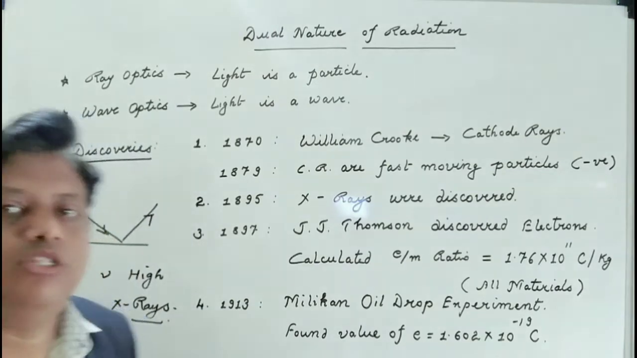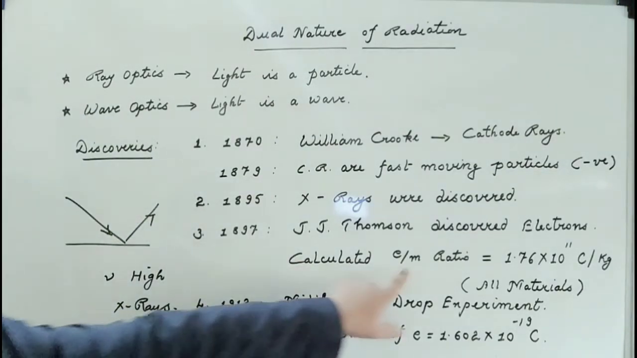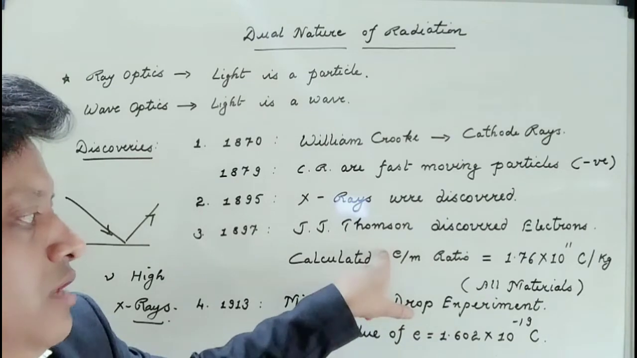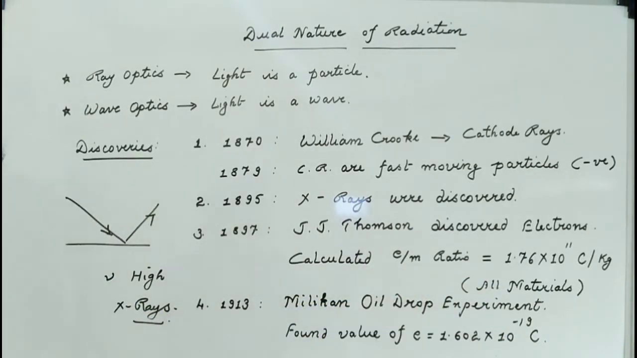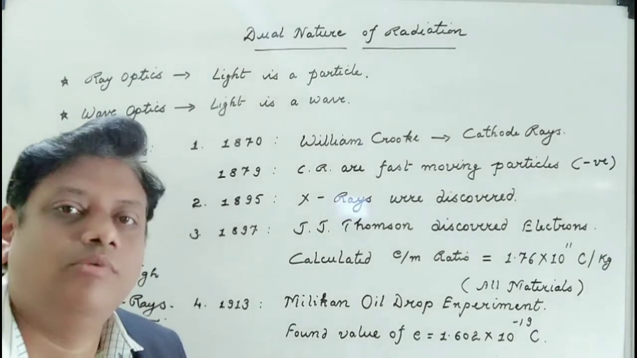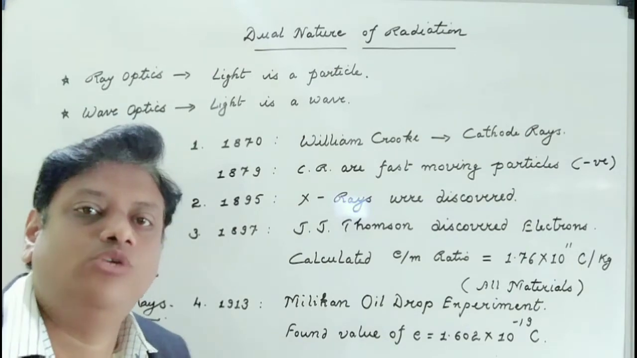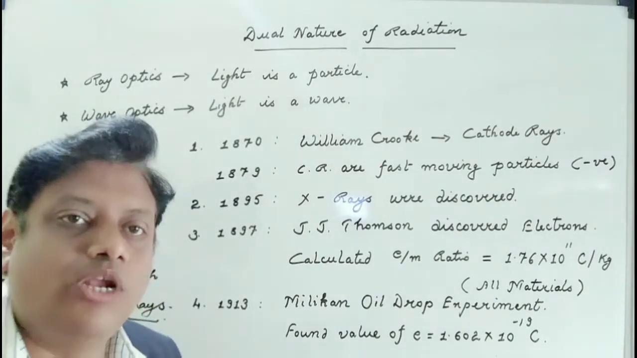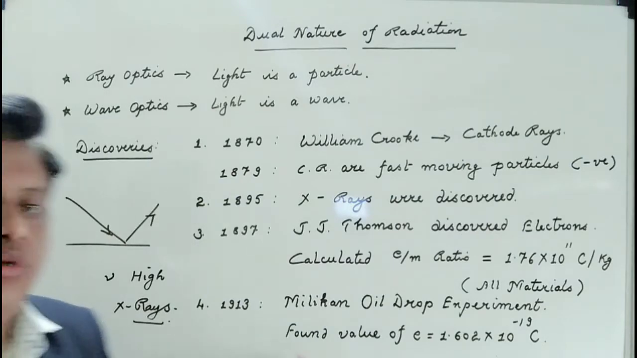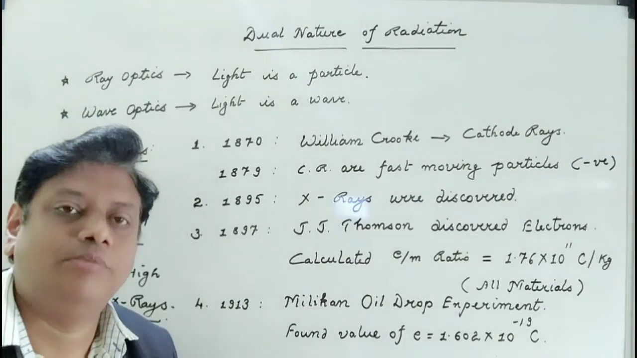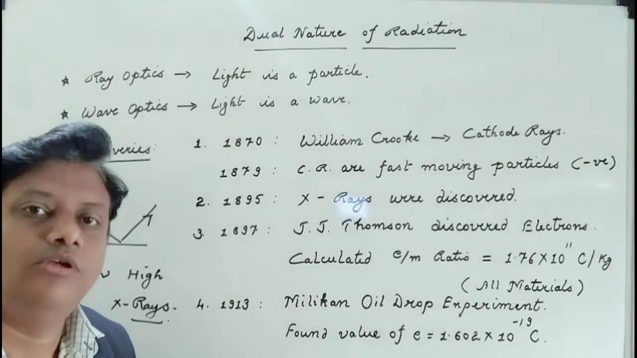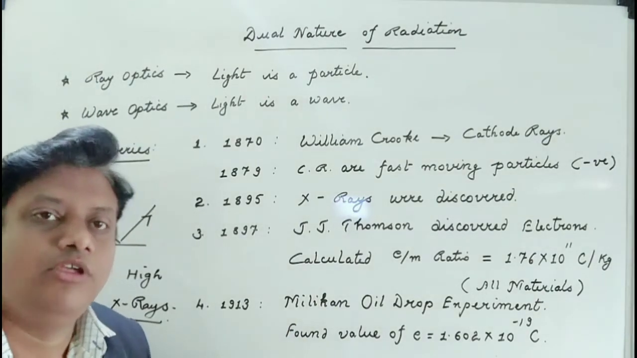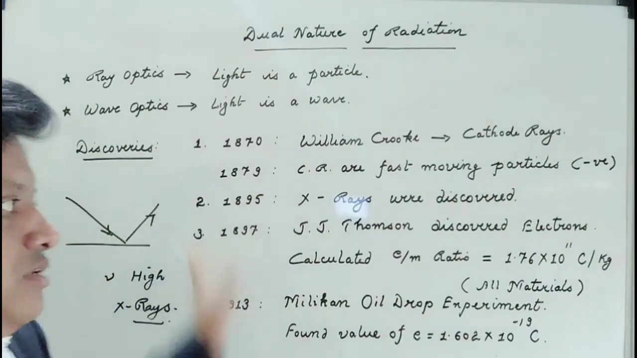Now when we put this value of e in the e by m ratio and equate it, you will get the value of the mass. This was the mass of the electron, 9.1 × 10^-31 kilogram. So this experiment helped us to know the value of e and the value of m separately. This was done by Millikan in the year 1913. That means it's a recent discovery. So all these things were discovered within this period.